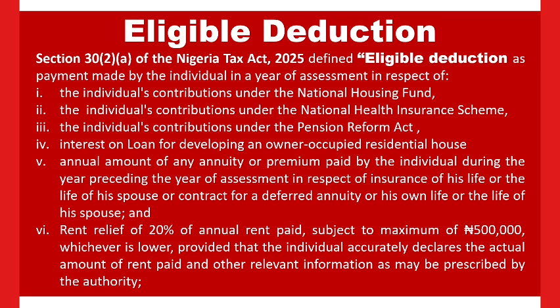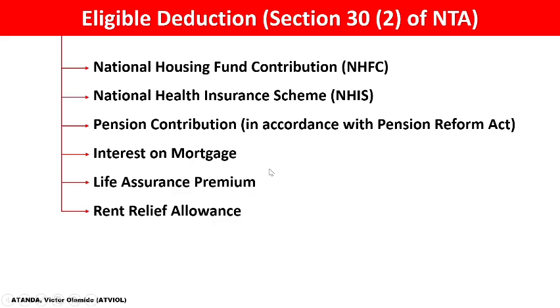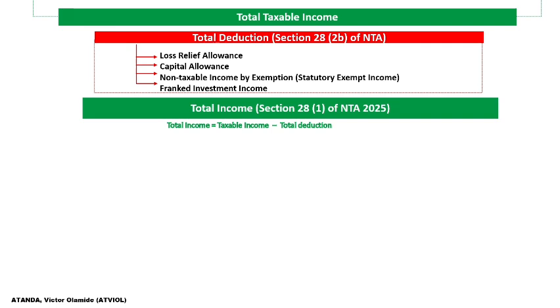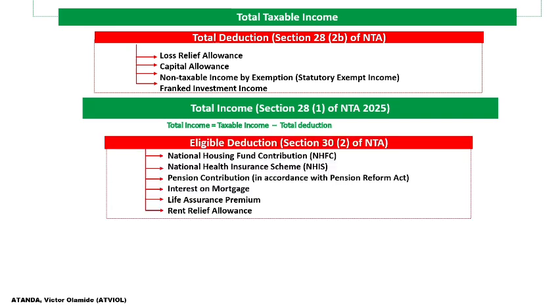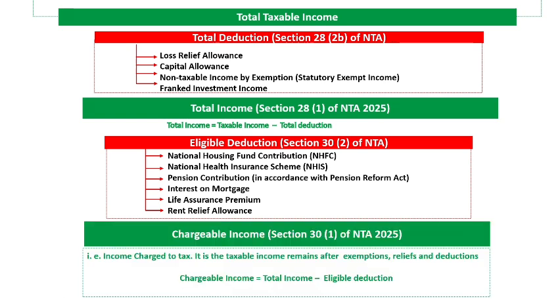So moving forward, we have the rent relief allowance, which comes back into our total taxable income. After we deduct our total deductions, that results in our total income. Now, when we subtract eligible deductions from our total income, we are going to have what we refer to as our chargeable income.